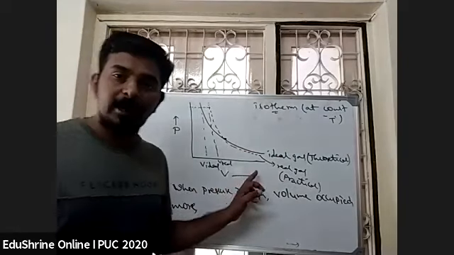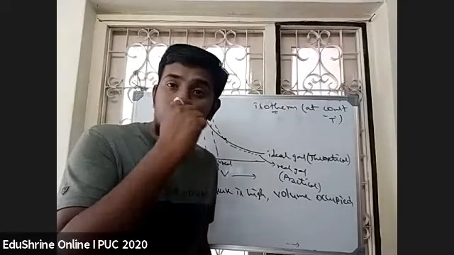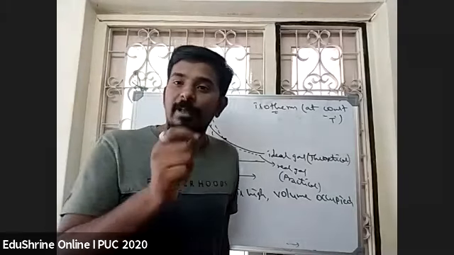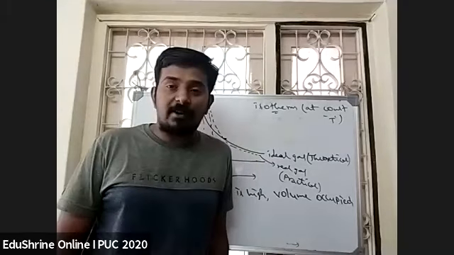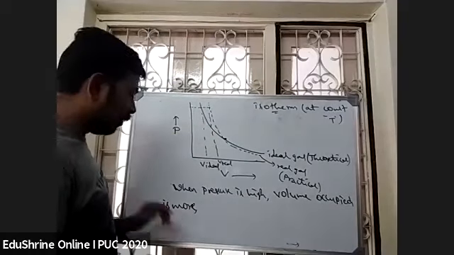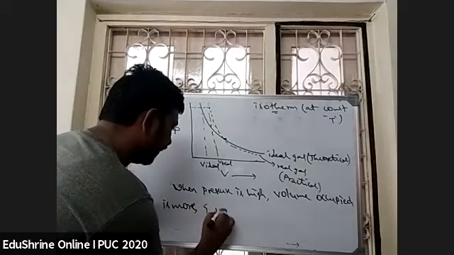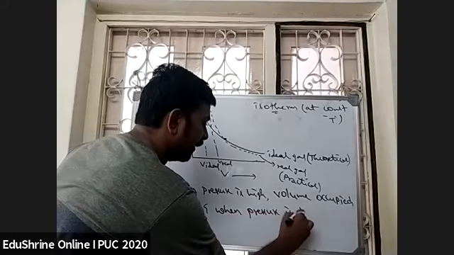At only one particular point, any real gas will behave as ideal gas, not throughout all temperatures and pressures. Only a particular point. Volume occupied is more, and when pressure is decreasing,